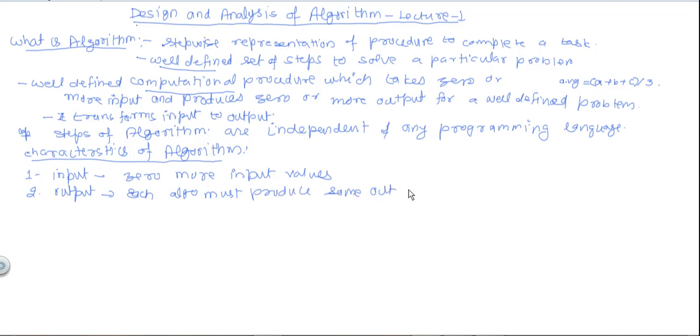In general, we say 0 or more output. But generally it produces at least one output. That is, output of any task is there. So algorithm must also produce some output.